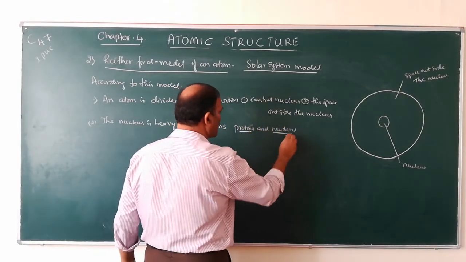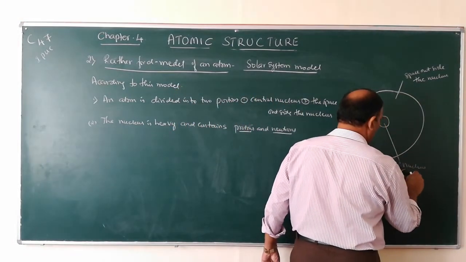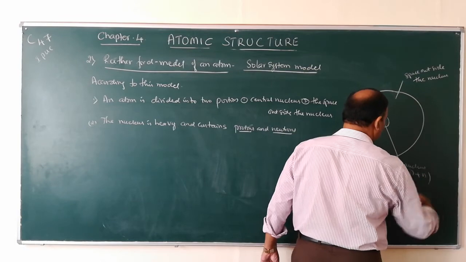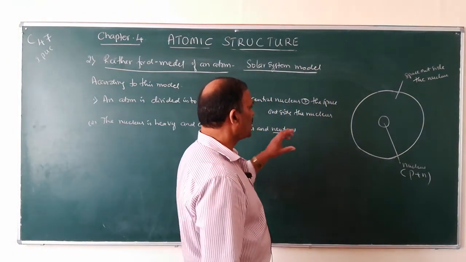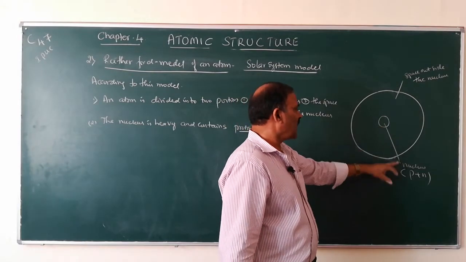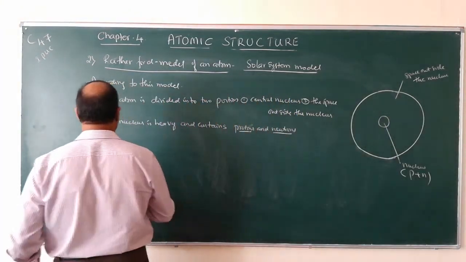So, protons and neutrons where are they? ನ್ಯೂಕ್ಲಿಯಸ್ ಒಳಗಡೆ protons plus neutrons ಇರುತ್ತೆ. The nucleus is heavy and contains protons and neutrons.